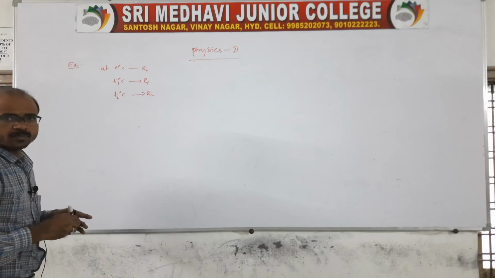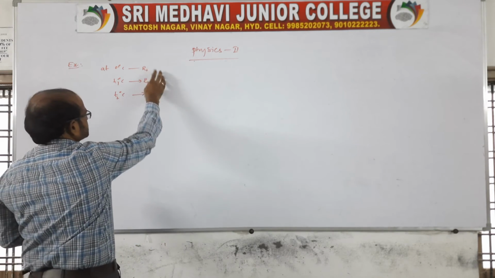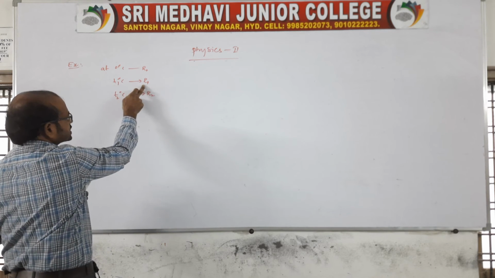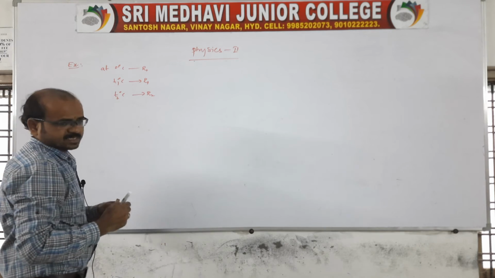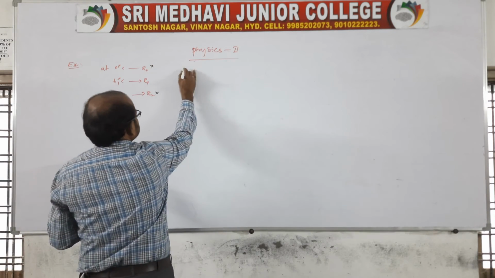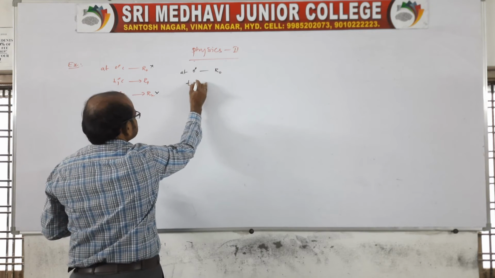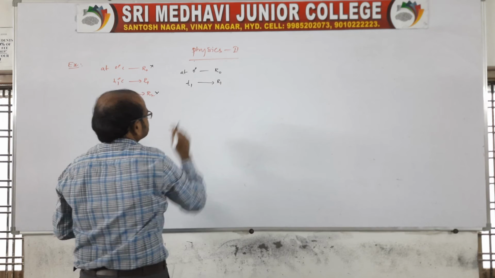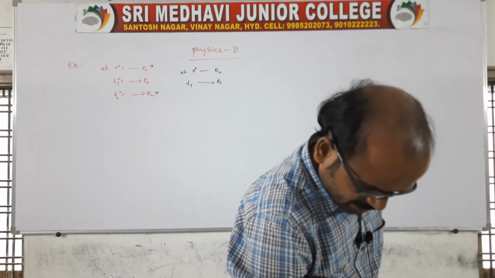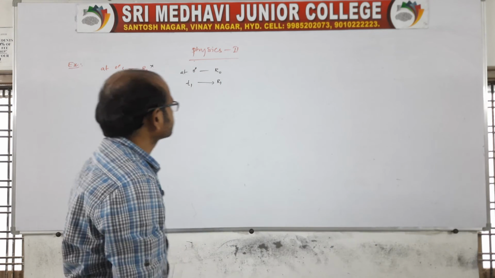First of all, this is one substance: at 0 degree, R naught is the resistance; at T1 degree, R1 is the resistance; at T2 degree, R2 is the resistance. Suppose we use the first two, that is at 0 degree Celsius the resistance is R0, and at T1 degree Celsius it is R1.